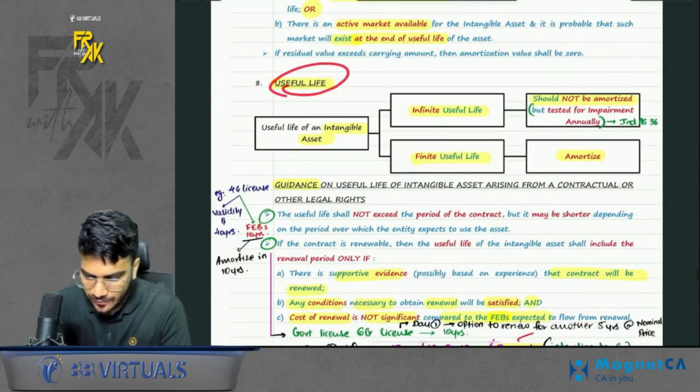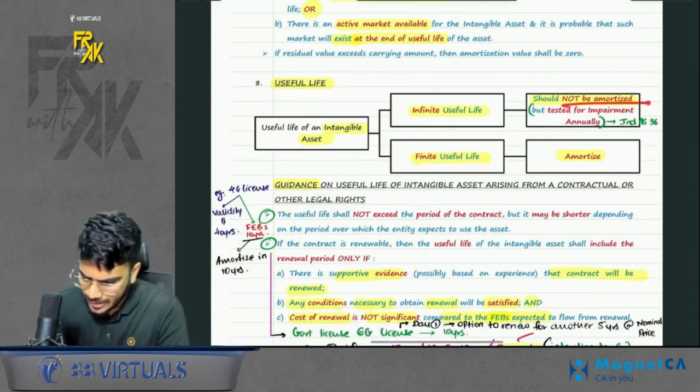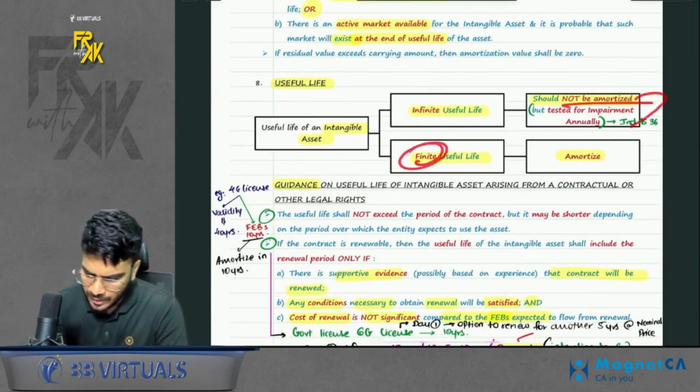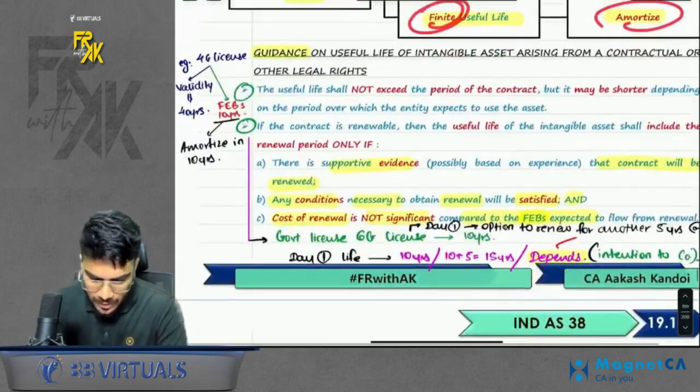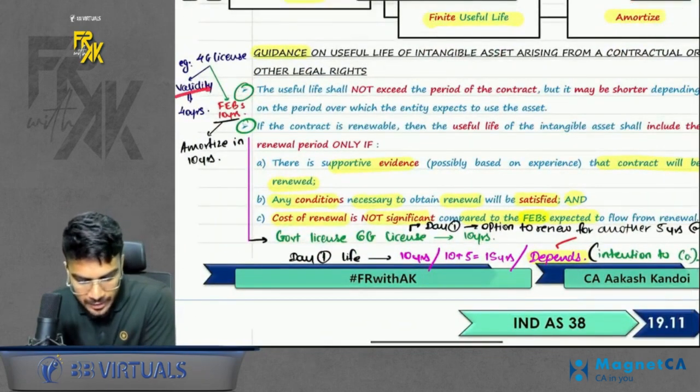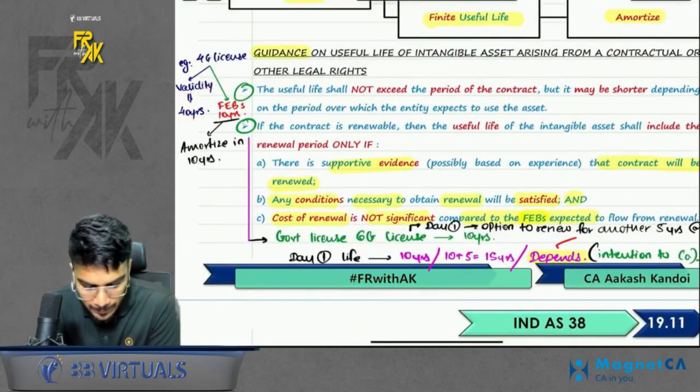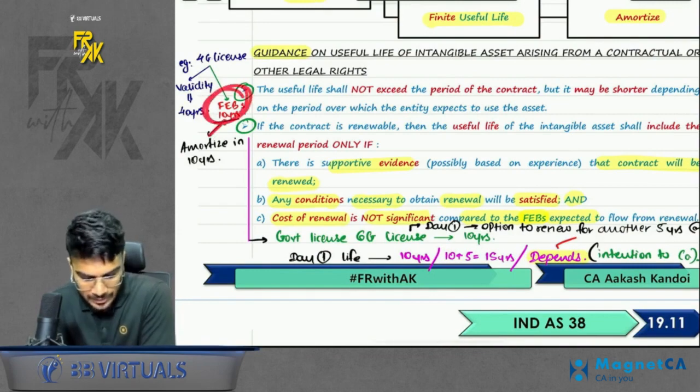Next point is useful life. If it is infinite, you will not amortize, you will test for impairment annually. But if it is finite, you will amortize it. Some guidance was given. First guidance talks about, let's say the validity is 40 years. But if you feel you will get the benefit only for 10 years, you will amortize in 10 years only.